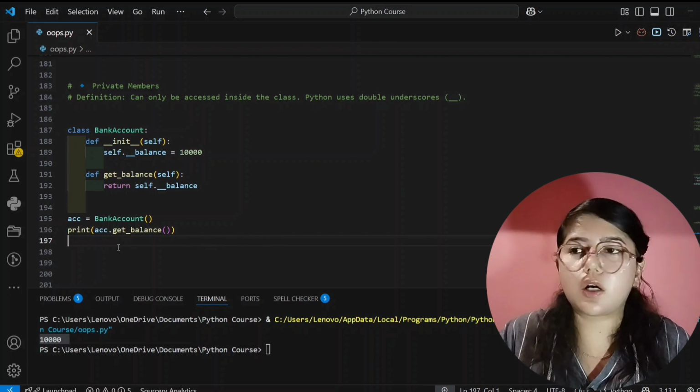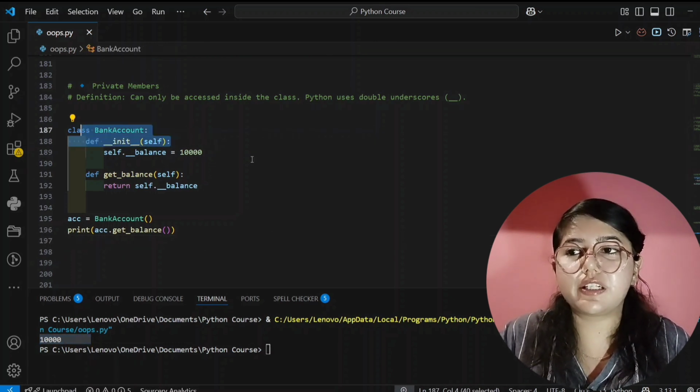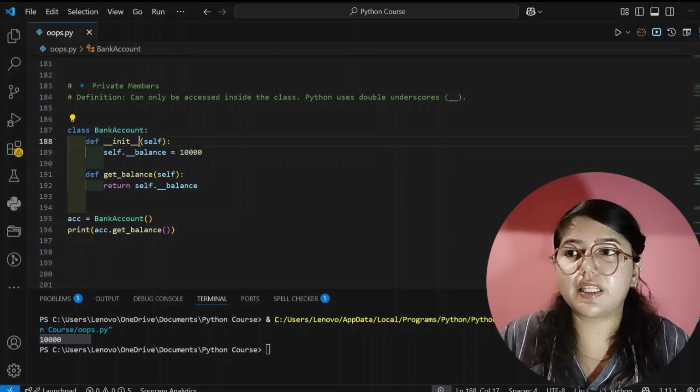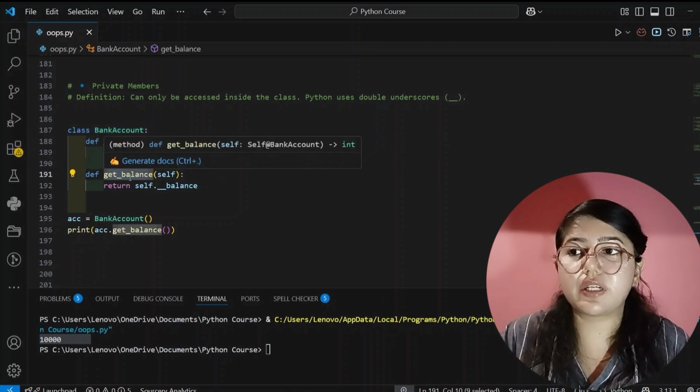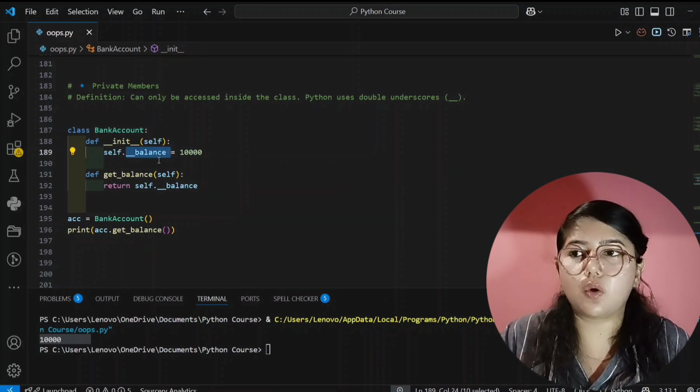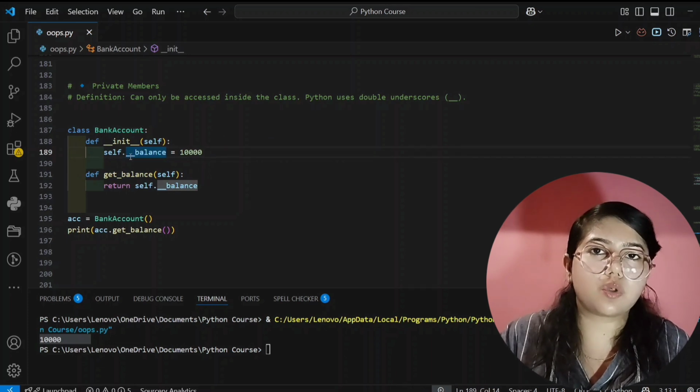So our output is 10,000 rupees. First I will explain the code and then I will tell you the reason why it's showing this output. First we have created our class, then our init method, then here we have created another method. And here we are creating a property.